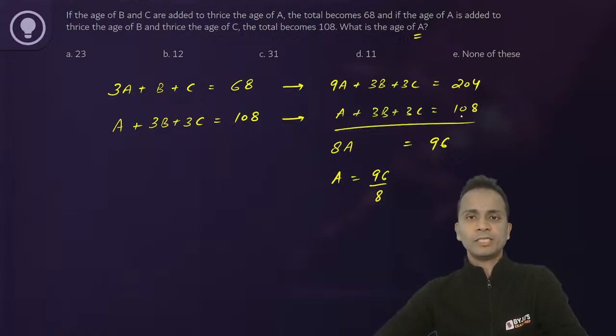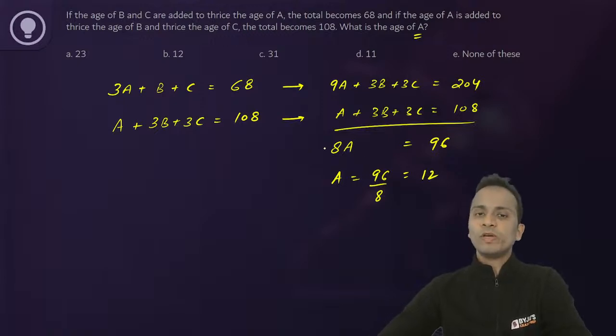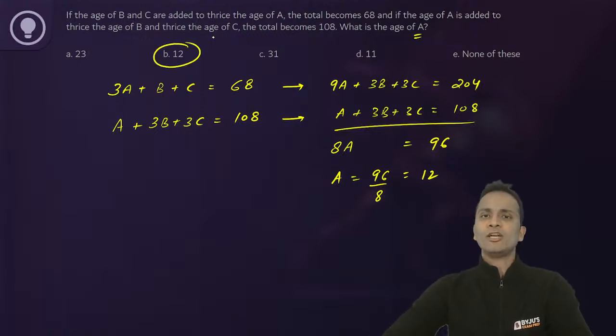So it is 96 and 8A. So 96 upon 8, that is equal to how much? 12. Okay, so 12 is the value of A and option B is the correct answer of this question.